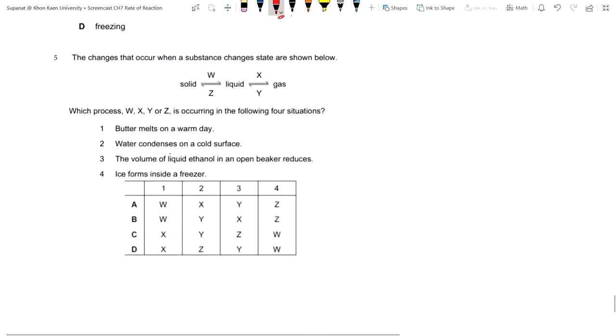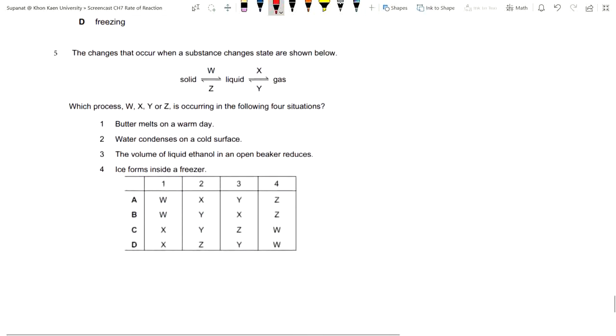All right, and last one, number 5, but not least as well. The changes that occur when a substance changes state are shown below. The solid, what is the W? The W is melting, right? The liquid to gas here is evaporating.